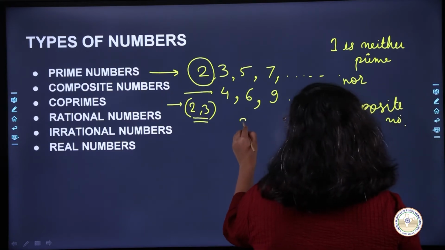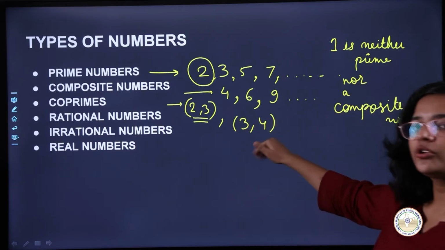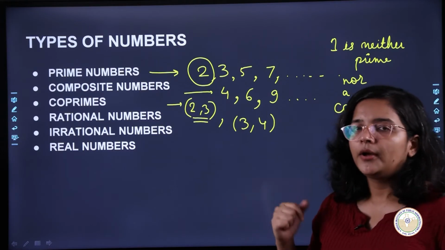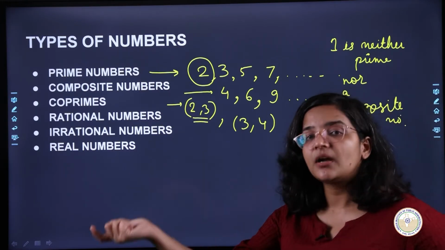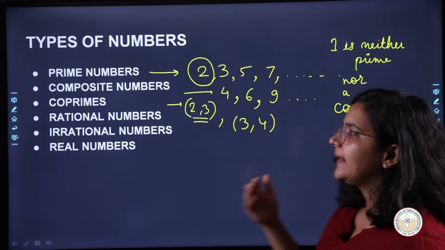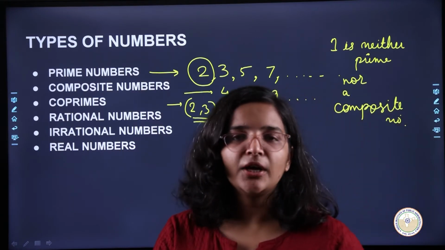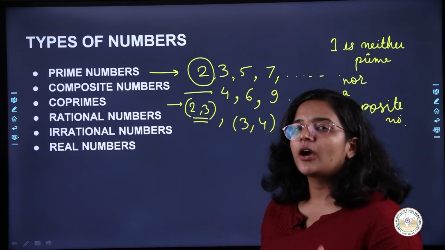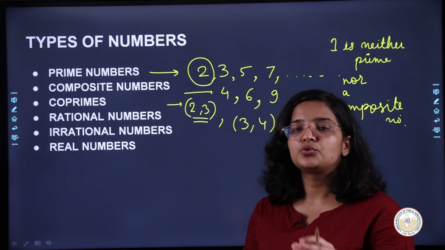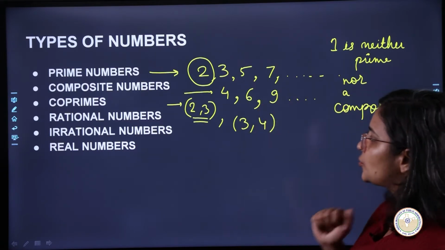Let's say if I talk about 3, 4, is there something common that divides both of them? The answer is no. So that is why 3 and 4 is also a co-prime number. So all the consecutive numbers 2, 3, 3, 4, 4, 5, 5, 6, they are co-primes. There could be other examples as well, but any two consecutive numbers are co-prime. So what does co-prime mean? A pair of numbers which do not have anything as a common divisor. Okay, so that is co-prime.